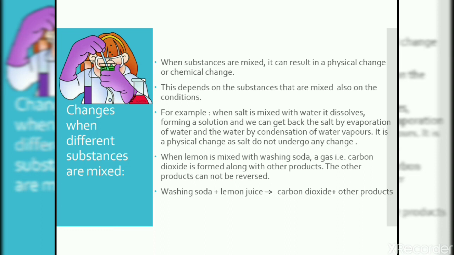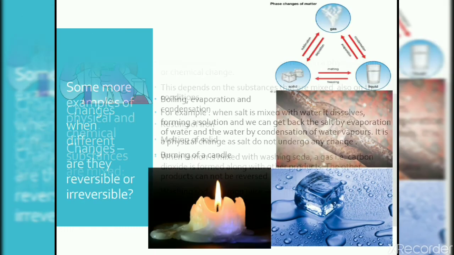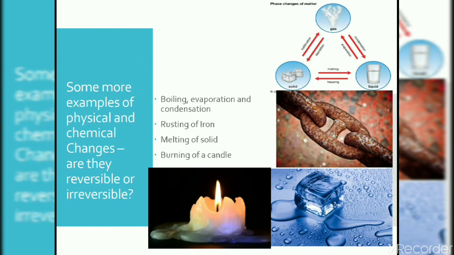But when lemon juice is mixed with washing soda, a gas, carbon dioxide, is formed along with other products. The other products cannot be reversed. So in this reaction, when lemon juice is mixed with washing soda, we get carbon dioxide along with other products, but we cannot undo these changes. That is, we can't get the lemon and washing soda back separately. We cannot separate them.